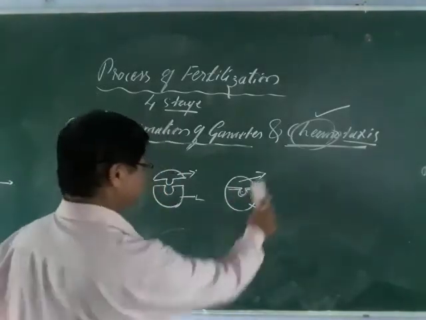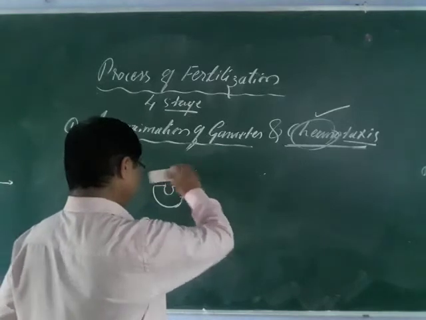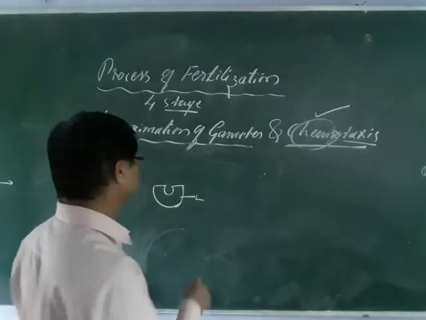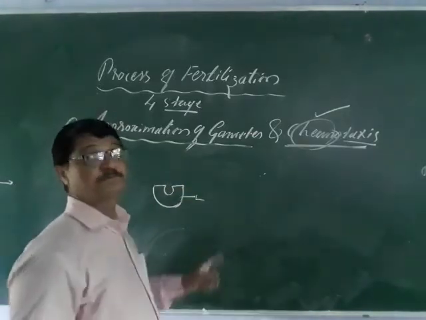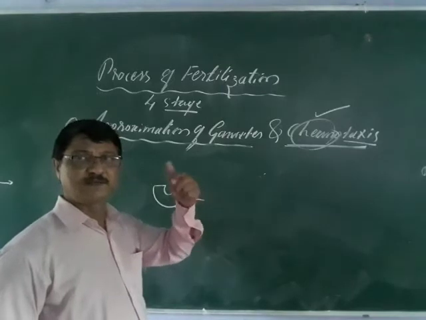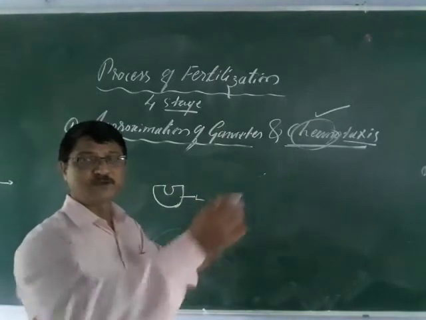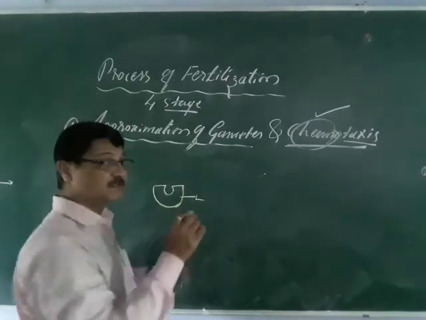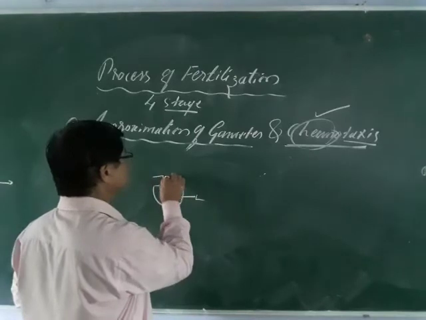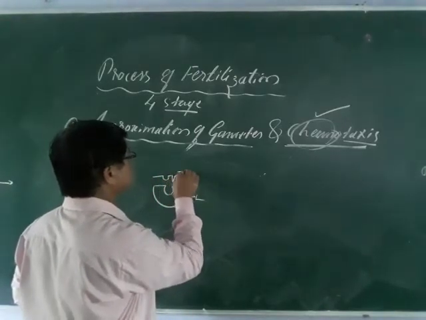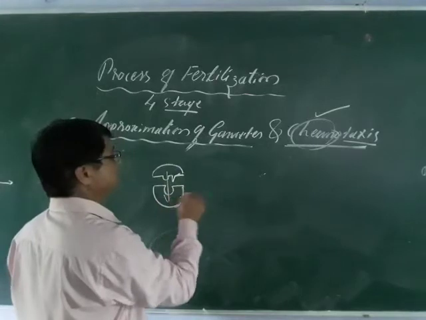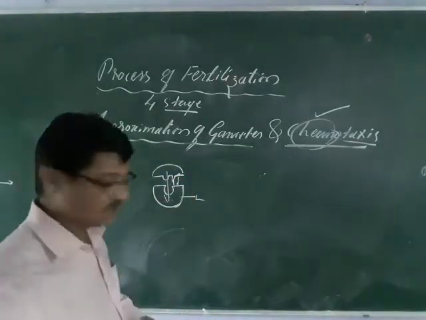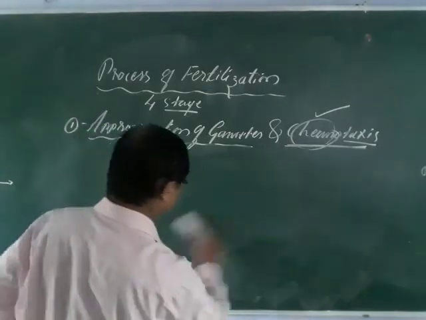Remember, this is species specific. Why is fertilization called species specific? Suppose this is the egg, and the sperm of another animal belongs to the same class. There are bullfrogs and different types of frogs. A bullfrog has a different type of sperm, and it is not able to fertilize here. So this is species specific. It is not able to fertilize because of the chemical lock. So remember, this is species specific.